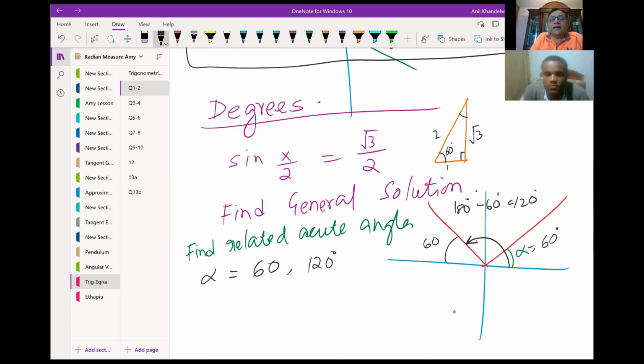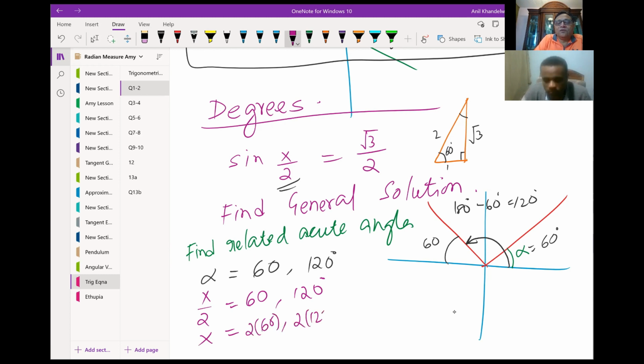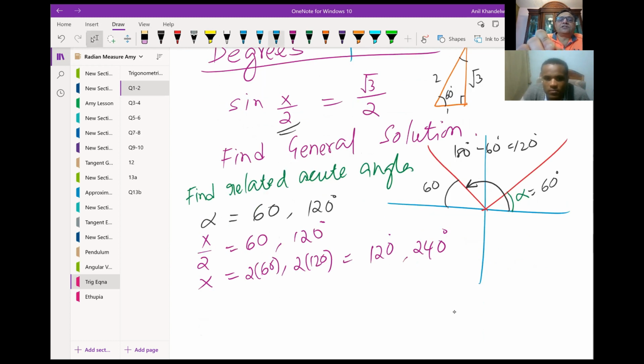But in this case, the angle is x by 2. We are talking about sine x by 2, right? And therefore, we'll now write x by 2 equals 60 degrees and 120 degrees, correct? So what is x equal to? x is equal to 2 times 60 and 2 times 120, which is 120 degrees and 240 degrees, correct? So we get the solution, and now we can write the general solution. So what is the general solution?